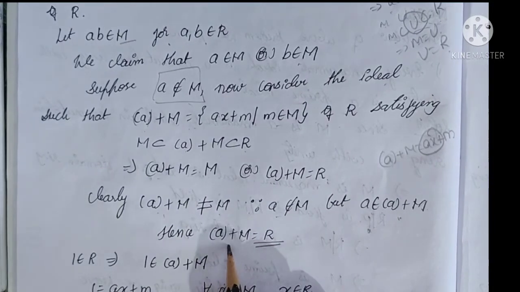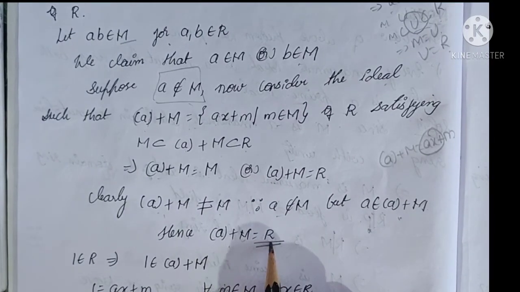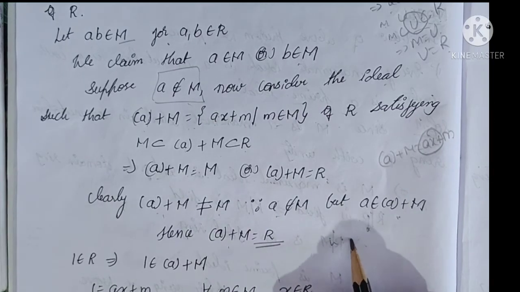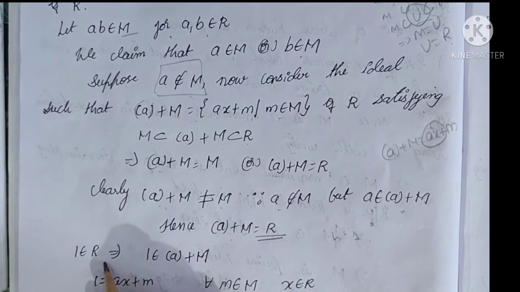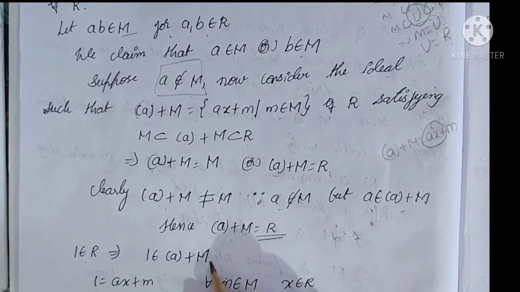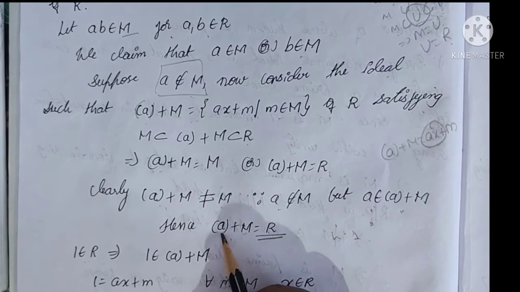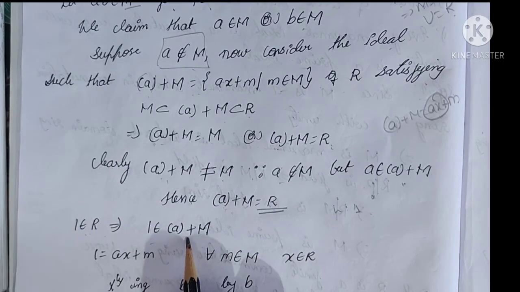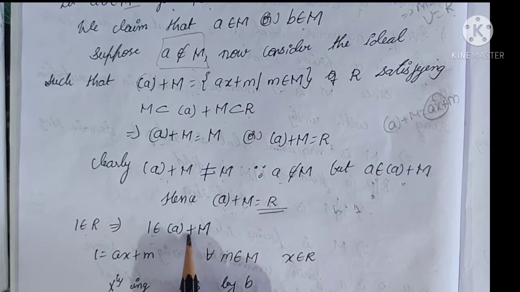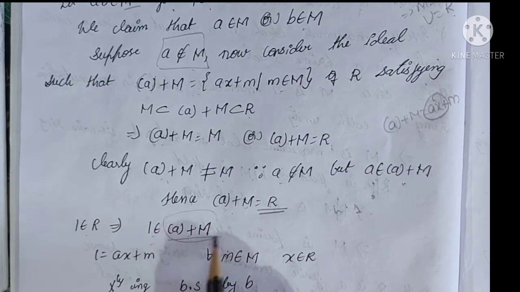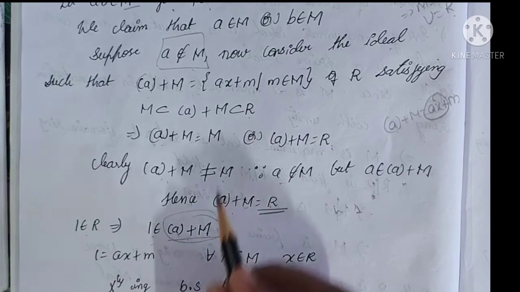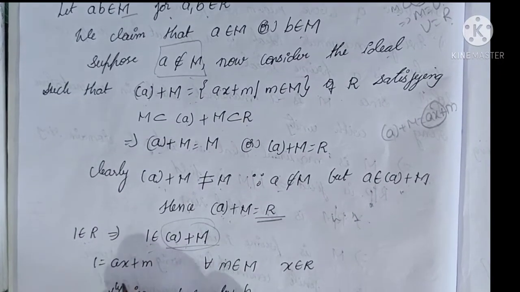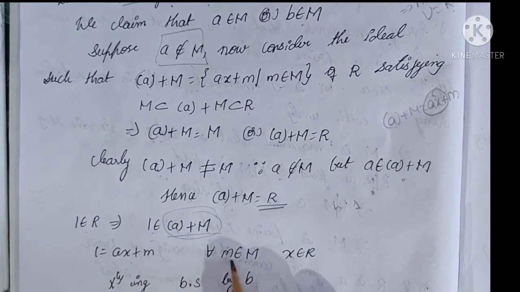If ⟨a, M⟩ = R, recall that R is a commutative ring with unity. The unity element with respect to multiplication is 1, therefore 1 belongs to R. Since 1 belongs to R and R = ⟨a, M⟩, 1 also belongs to ⟨a, M⟩. Therefore 1 belongs to this set, and the elements of ⟨a, M⟩ can be written as ax + m.